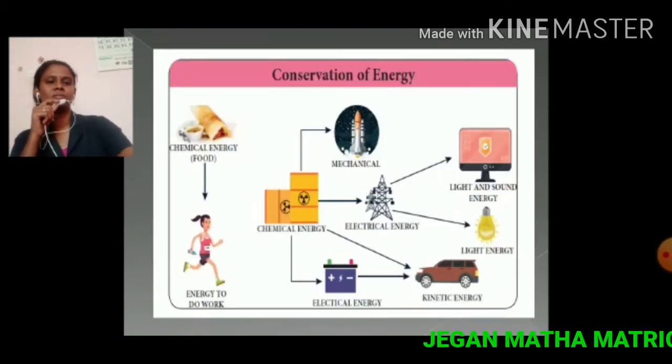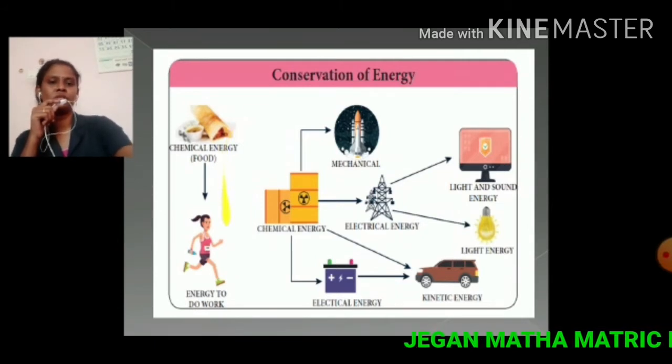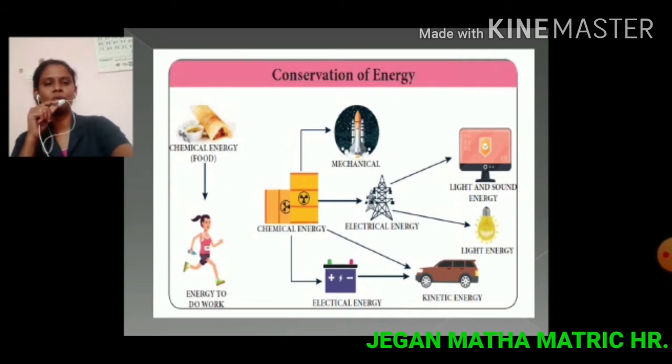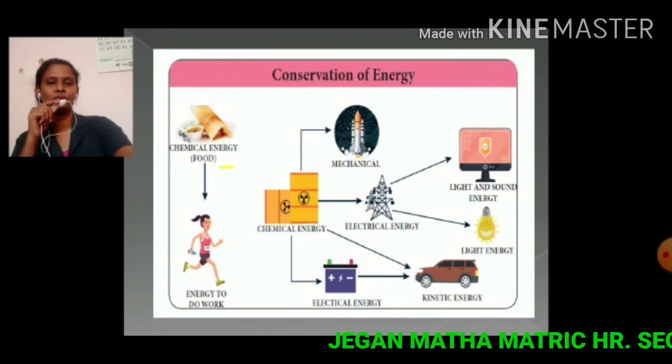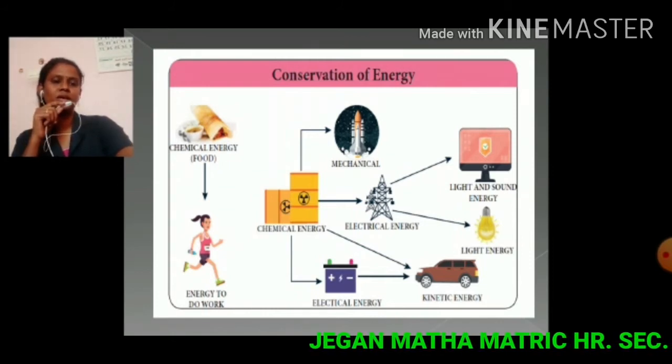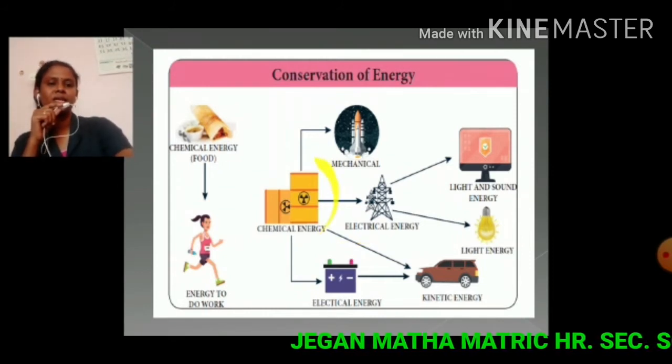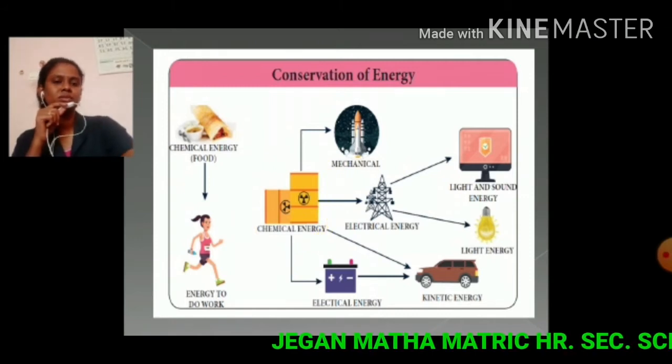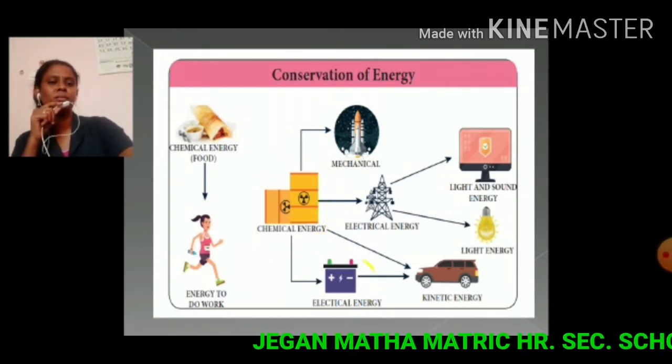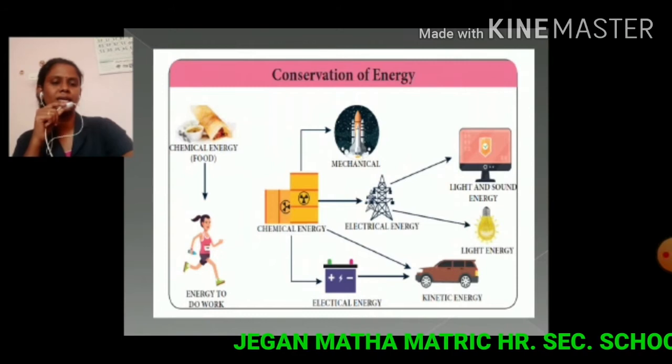See the picture. In the first picture we know that we need energy to do work. We get this energy from food. So see here, chemical energy. We are using batteries to get electric energy.